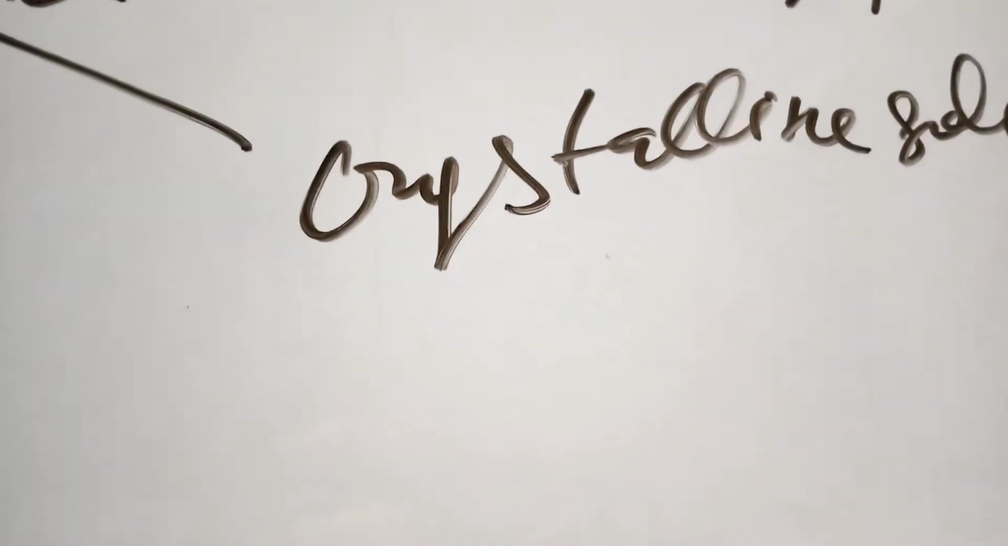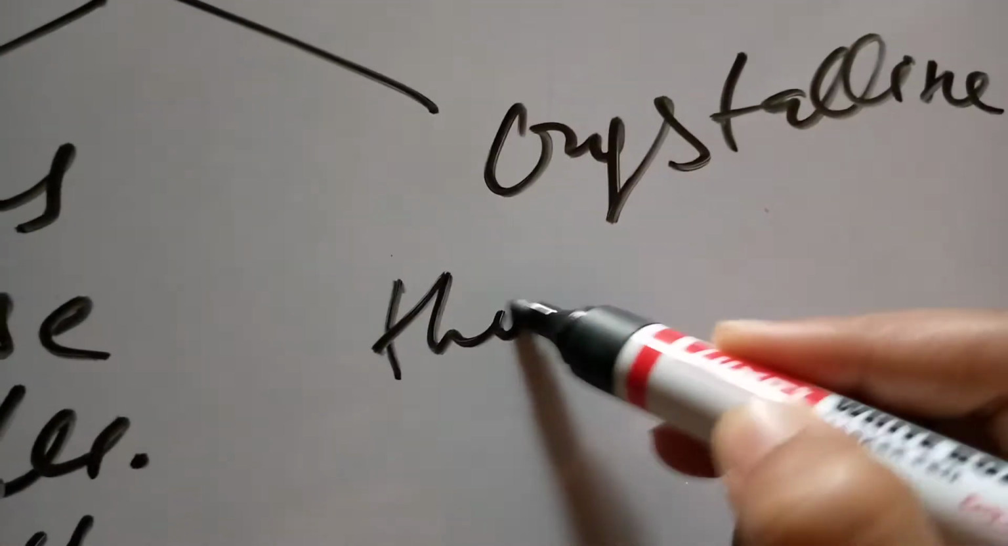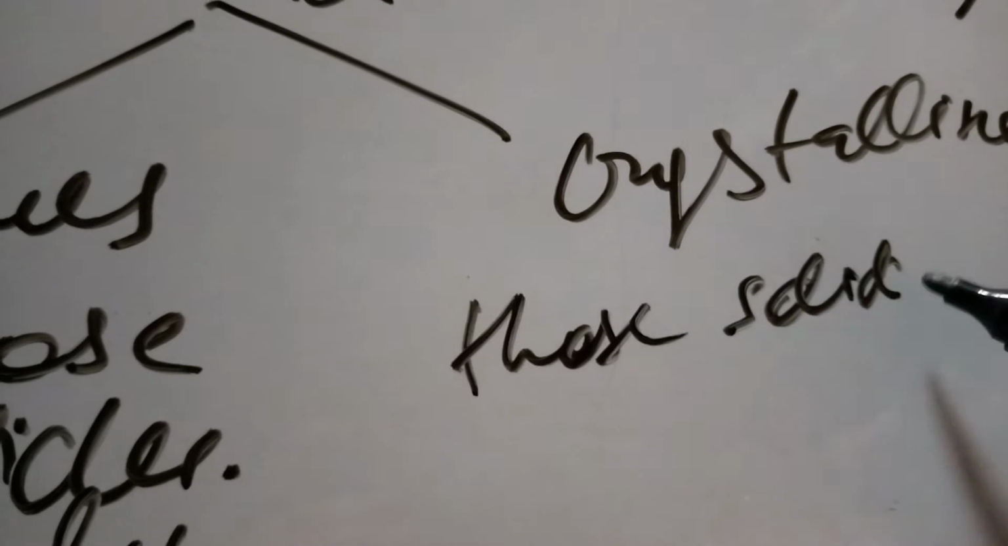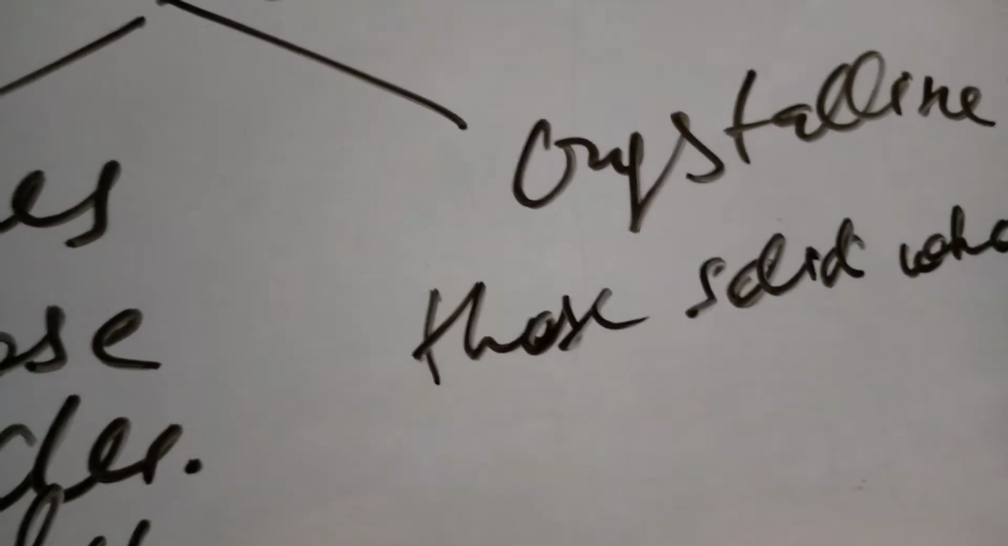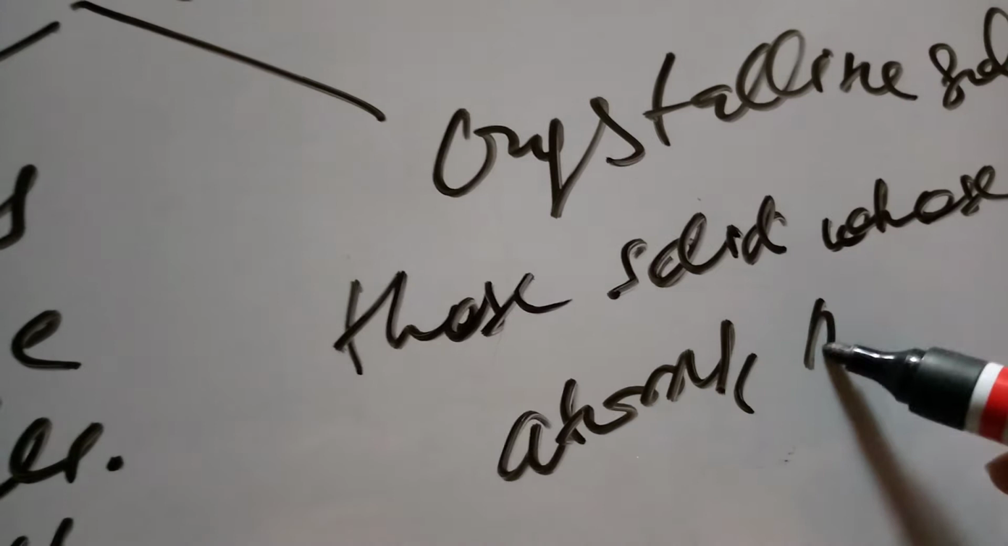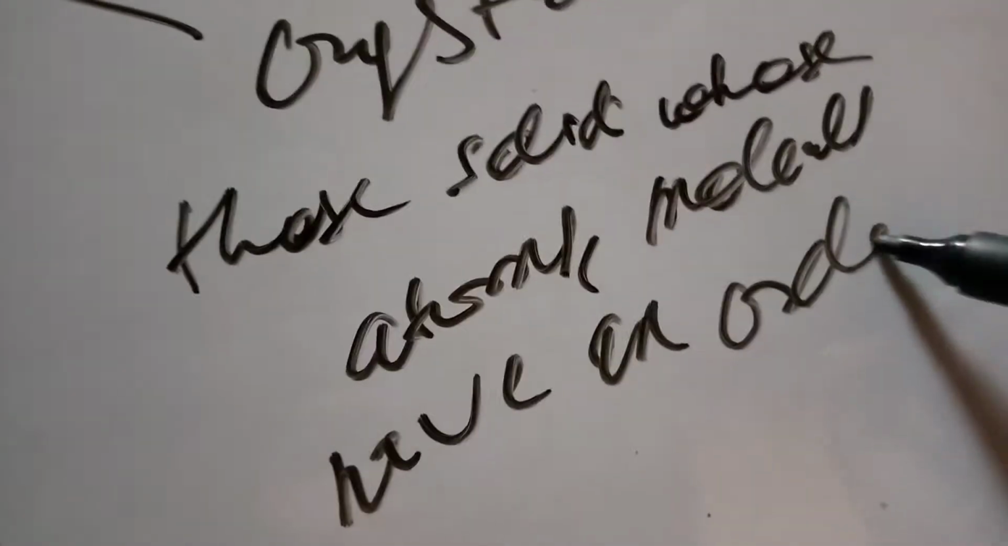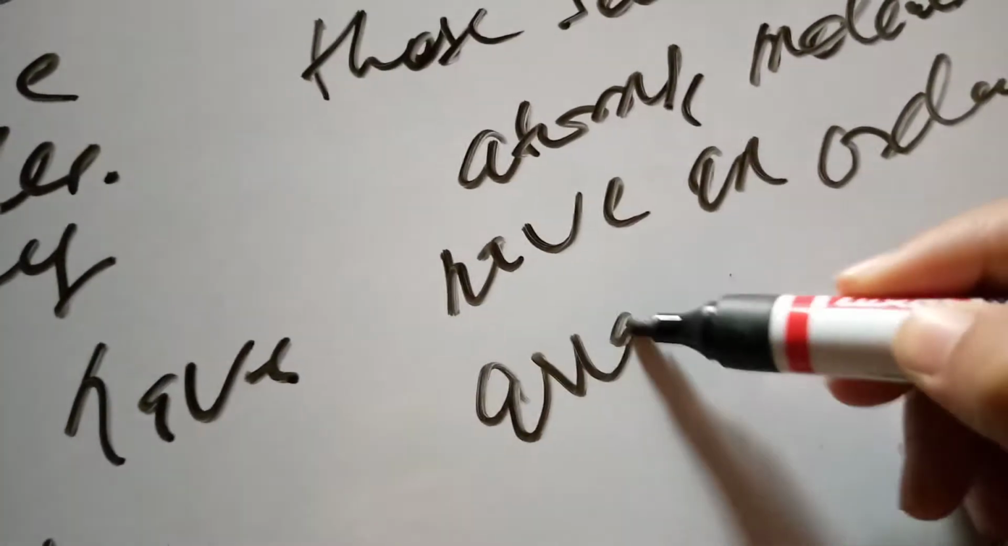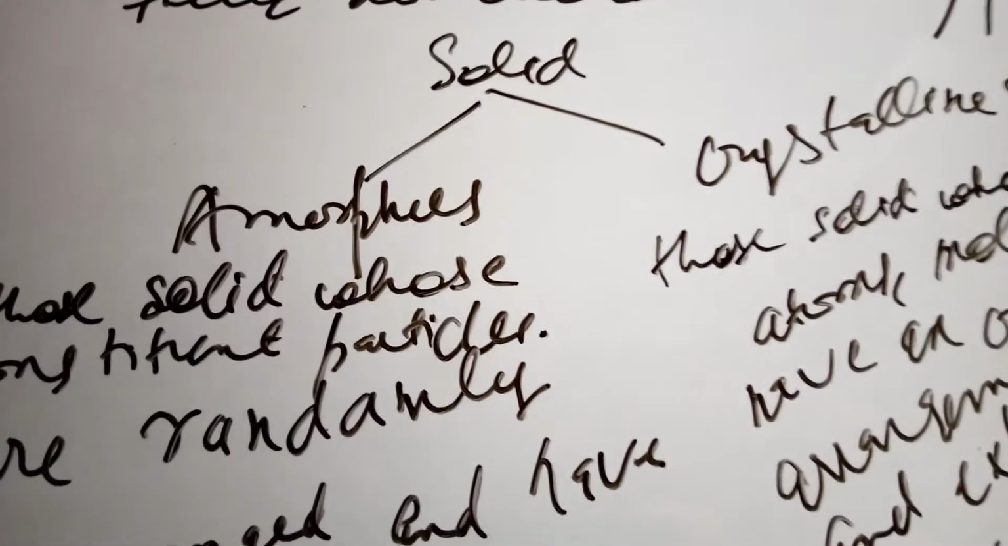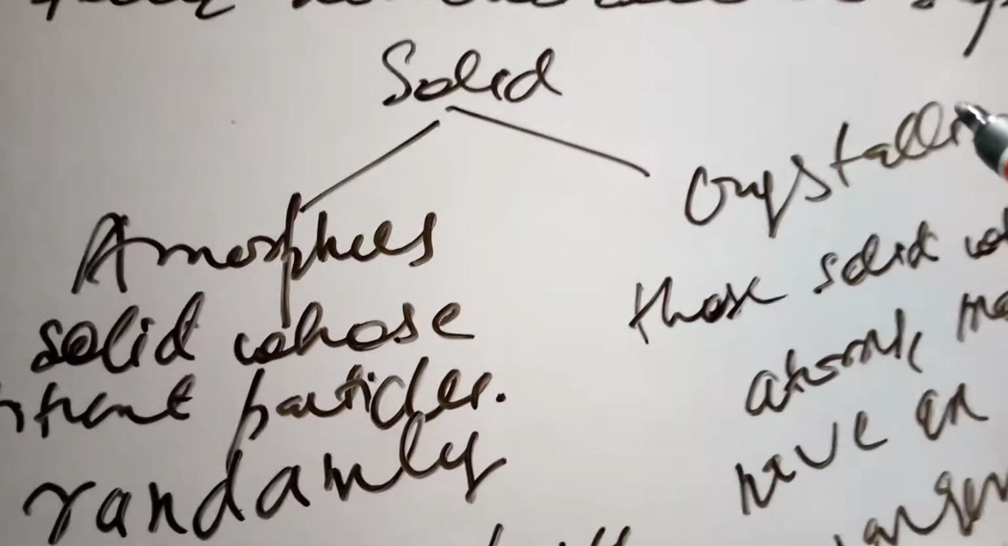And in contrast, crystalline solids are those solids whose atoms, molecules have an ordered arrangement, extending over a long range order. So this is the difference between amorphous solid and crystalline solid.